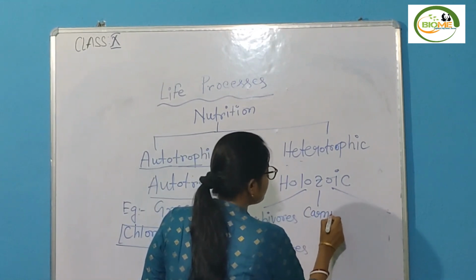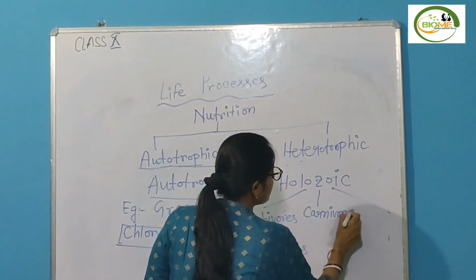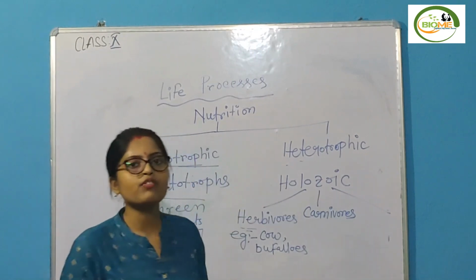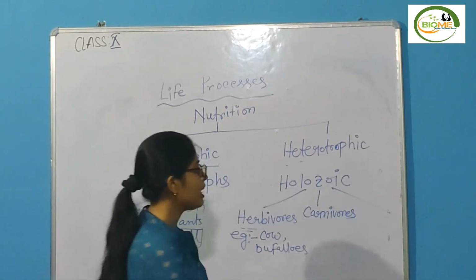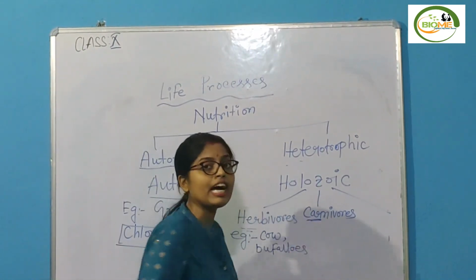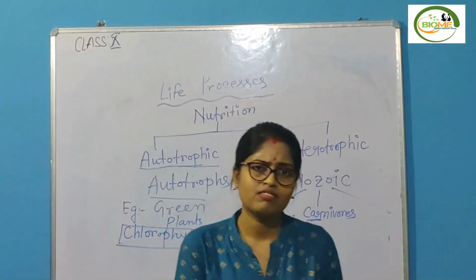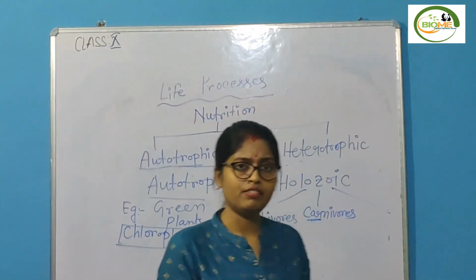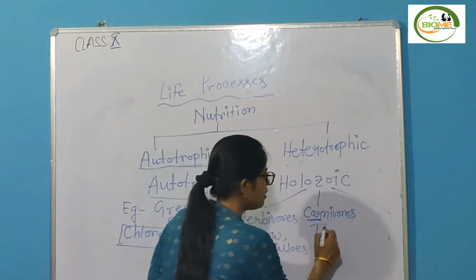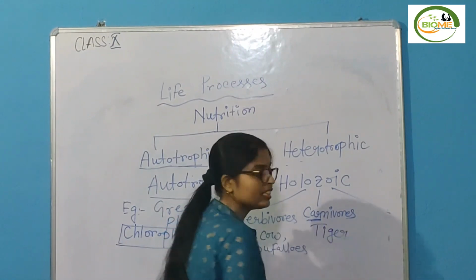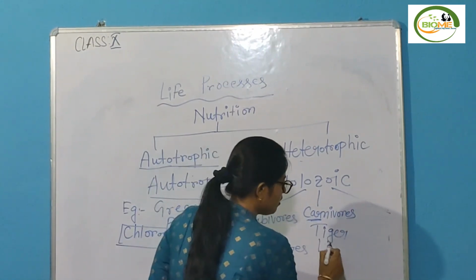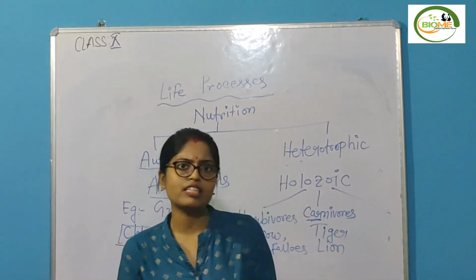Next one is your carnivores. Carnivores means in their diet mainly flesh, meat is there. Examples: tiger, lion. These are the examples.